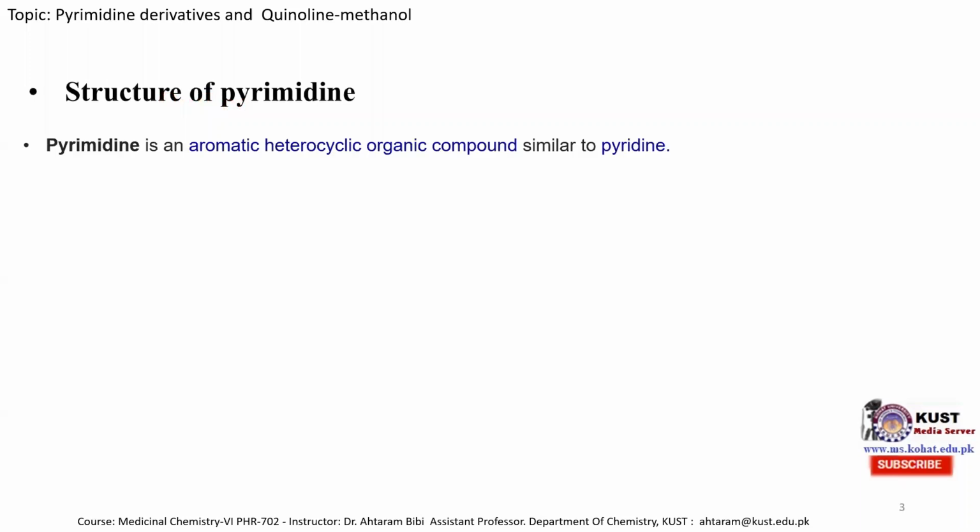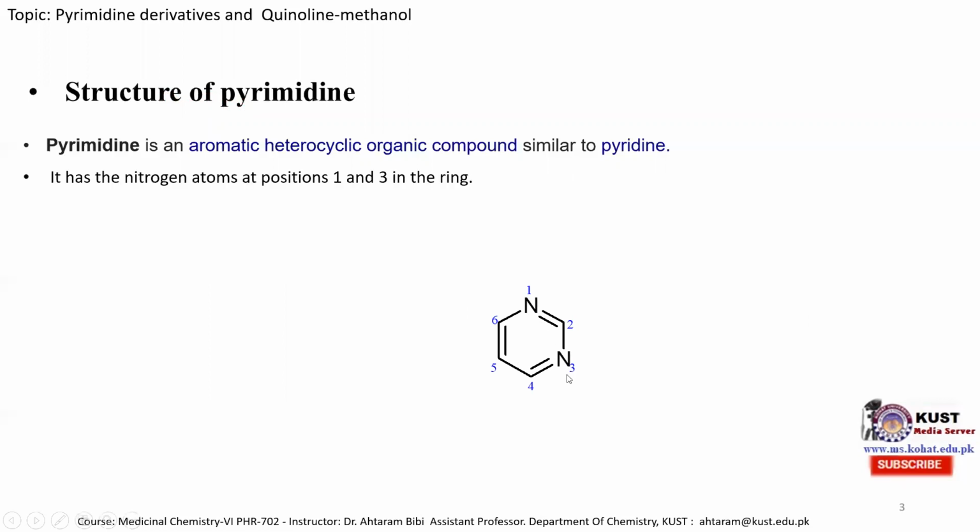Structure of pyrimidine. Pyrimidine is an aromatic heterocyclic organic compound similar to pyridine. This is the structure of the pyrimidine molecule. The pyridine molecule consists of one nitrogen, while the pyrimidine molecule consists of two nitrogens, one at position 1 and the other at position 3. So it has nitrogen atoms at position 1 and 3 in the cyclic ring.